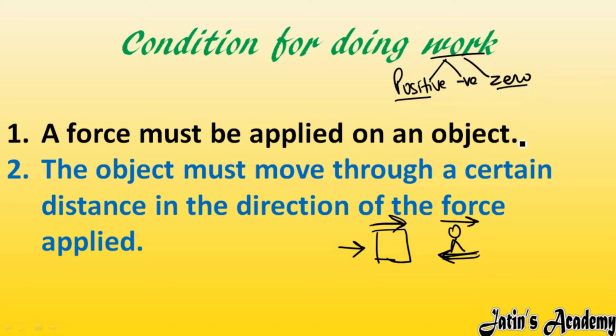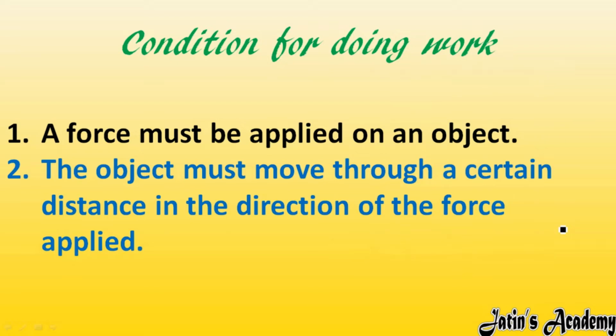And zero work done, as I already told in the previous case, is when a boy is standing with a load on his head. Load on his head means he is applying force in order to lift the load. But the load is not moving anywhere, right? He is standing at one position. So in this case, you can say work done is 0. So work done is of three types: positive work done, negative work done, and zero work done.